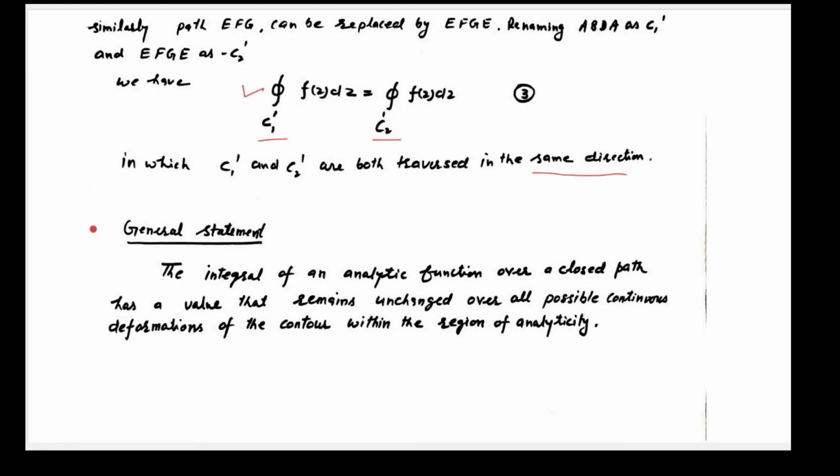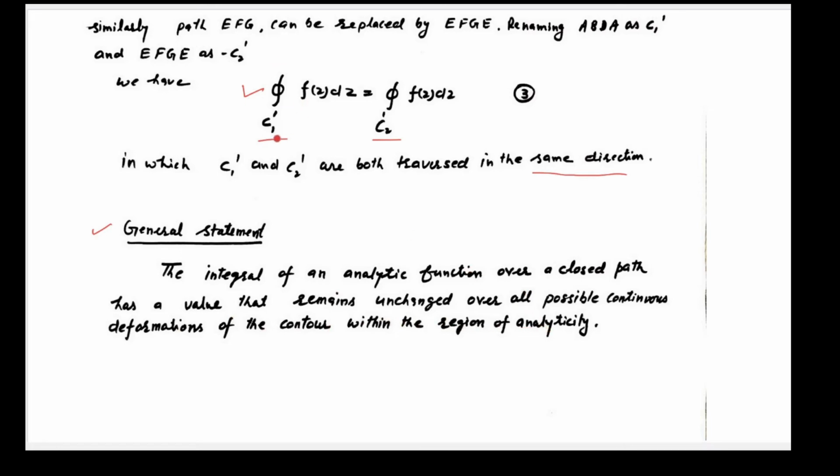So from here we can have a general statement: the integration of an analytic function over a closed path has a value that remains unchanged over all possible continuous deformation of the contour within the region of analyticity.